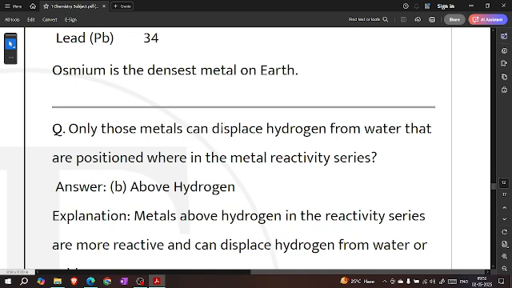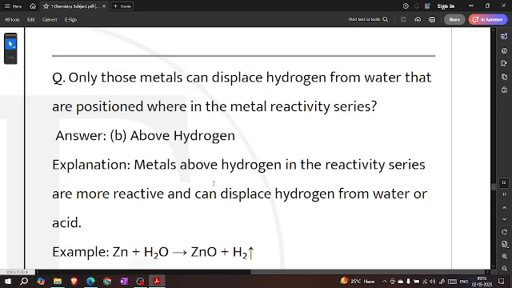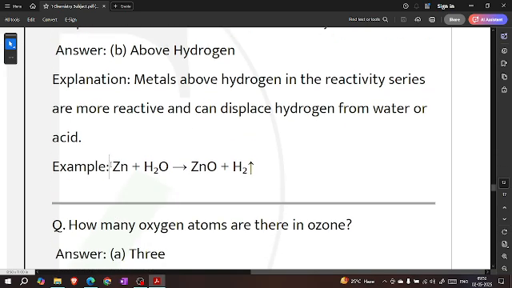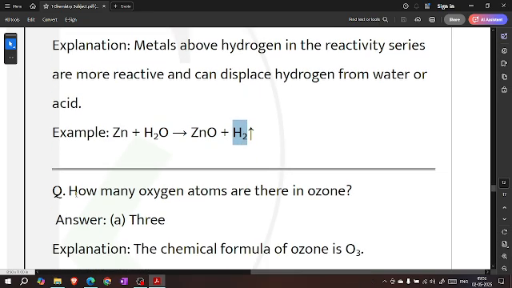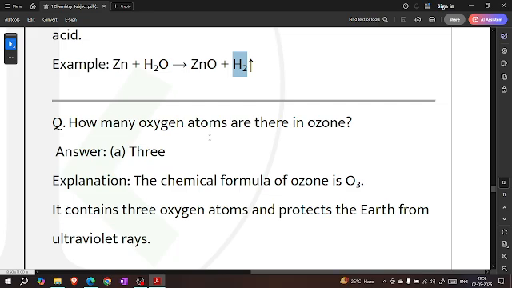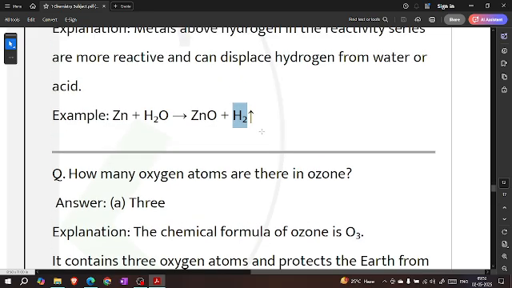Only those metals can displace hydrogen from water that are positioned where in the metal reactivity series? Above hydrogen. Metals above hydrogen in the reactivity series are more reactive and can displace hydrogen from water or acid. Zn plus H2O gives ZnO plus H2.